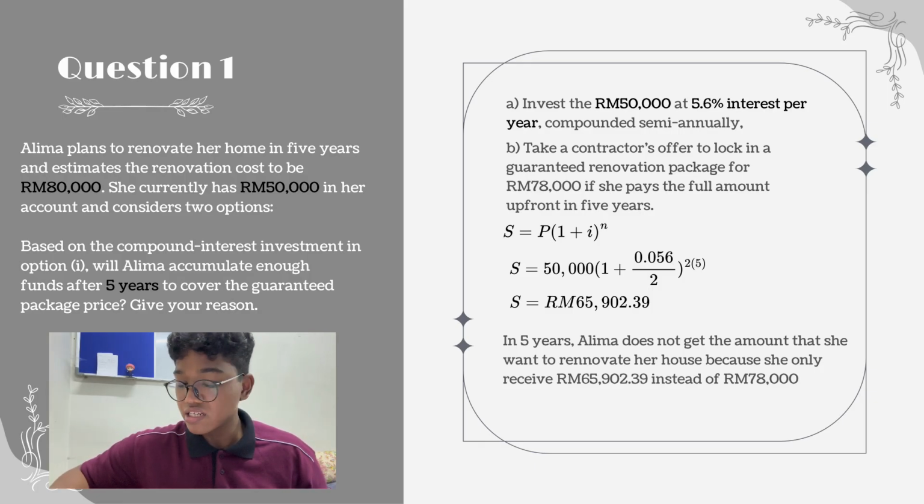So, we take all the information into the formula. We get S = 50,000(1 + 0.056/2)^(2 × 5). And so, we get the total amount S as 65,902 ringgit and 39 cents. So my answer is, in 5 years, Alima does not get the amount that she wants to renovate her house, because she only receives 65,902 ringgit 39 cents instead of 78,000.